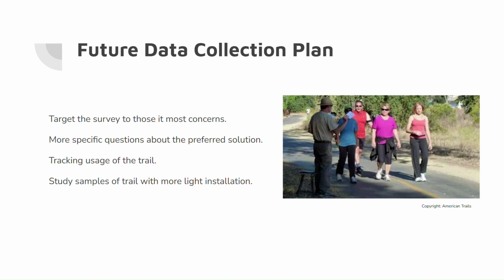We could also track how many people use the trail over a week-long period at all hours of the day, just to see when its highest usage is and how many people are actually using the trail to see what an appropriate amount to spend on lighting would be. And we could also do samples of the different types of solutions to see which one pedestrians prefer.